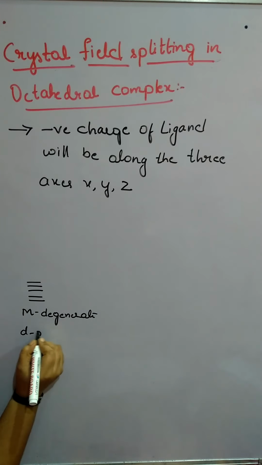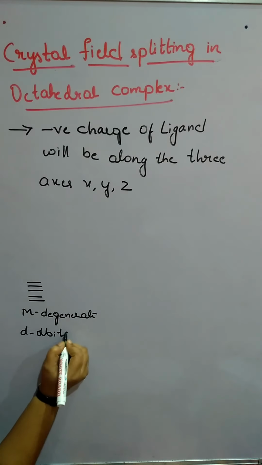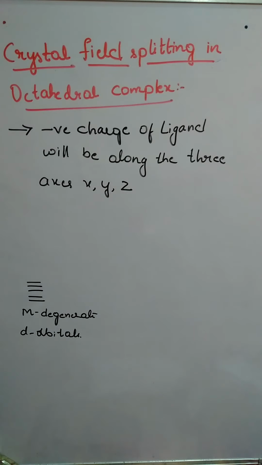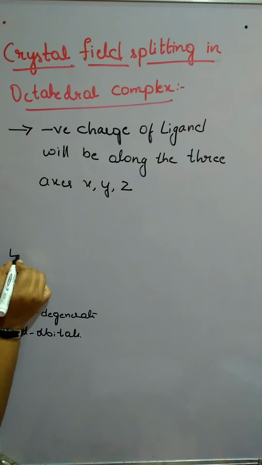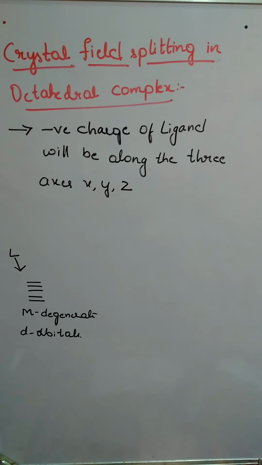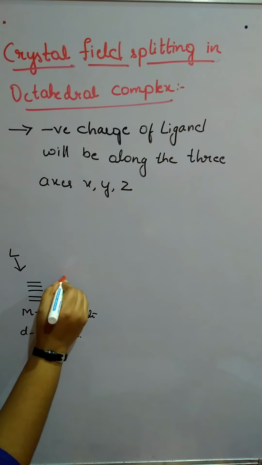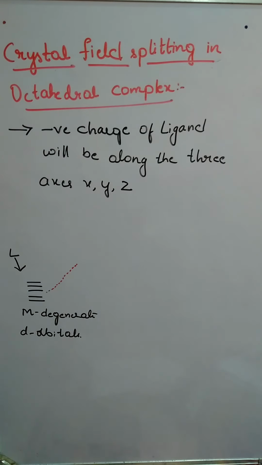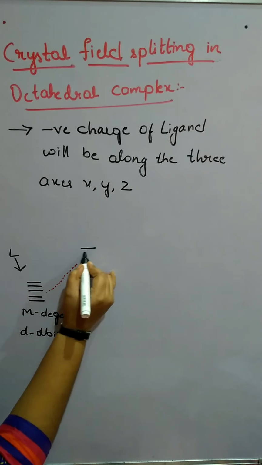Degenerate d orbitals. Then if a ligand approaches the metal, what happens? These orbitals will experience repulsion. So when they experience the repulsion, all the orbitals' energy is going to increase.